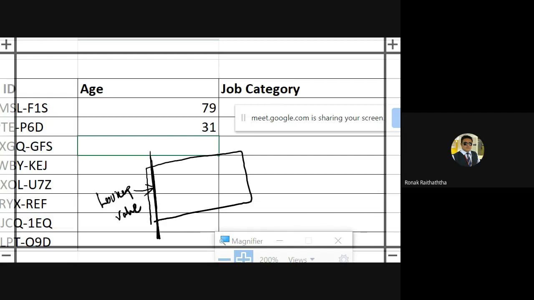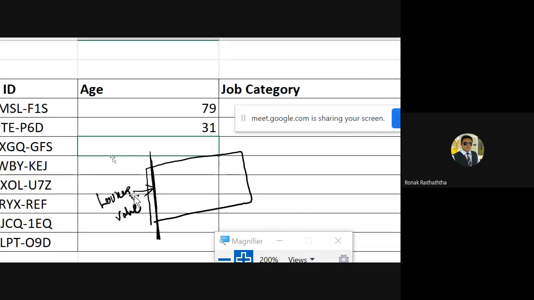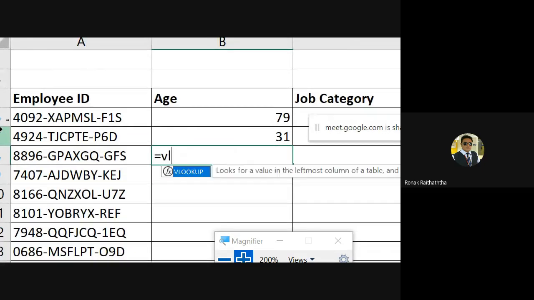Let me do it again so that those who couldn't get it will be able to understand in quite some detail. And those people who have got it as well, concentrate again with the utmost concentration, my dear friends, starting with the sign of equal to. VLOOKUP, opening the bracket, the first argument.